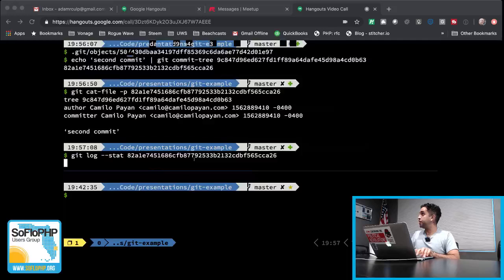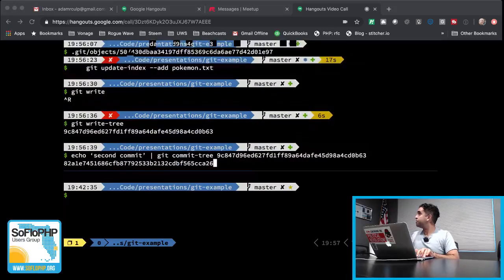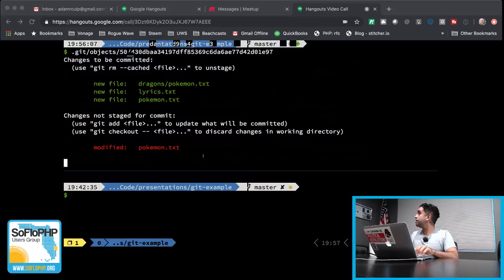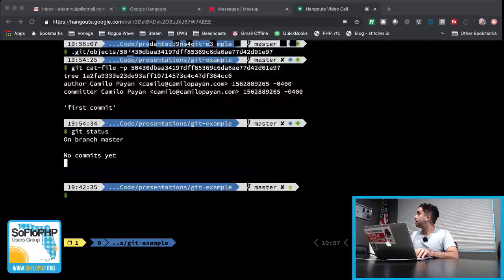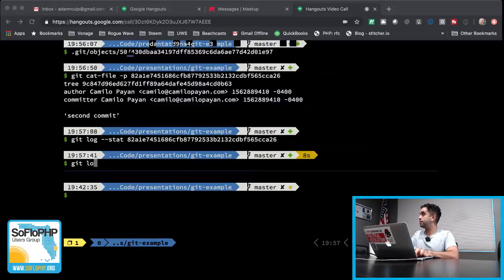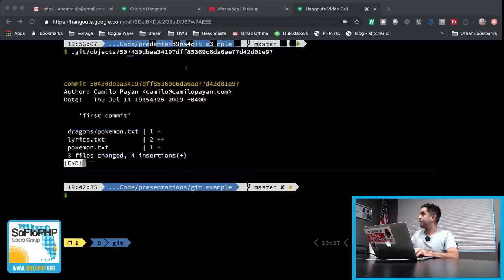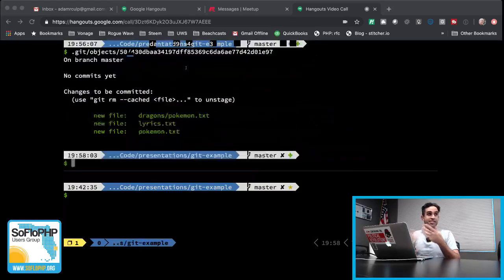And similarly, if we go all the way up to that first commit and run that through git log, again, it is just the first commit. It doesn't know about the second commit. And of course, if we look at our actual git status, it doesn't know about any of the commits. It still thinks all these things are in the staging area. Because they are. They're all still in the index file.